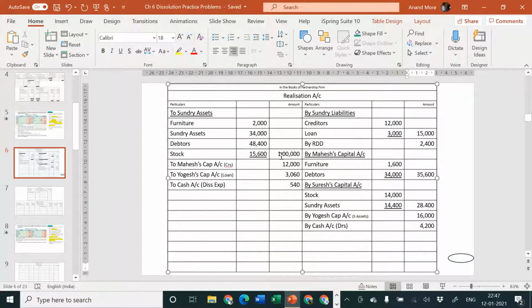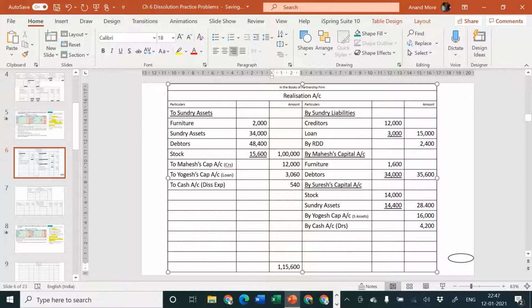I think the total of debit side 1 lakh plus 12 plus 3, that is 1 lakh 15, and here the credit side is 16 plus 4 that is 20, plus 28 is 48, 48 plus 30 means 78, plus 5 means 83, 83 plus 2 means 85, and 85 plus 15, that means around 1 lakh again. So it seems that debit side is heavy and credit side is lighter, so I can consider debit side 1 lakh 15,600.